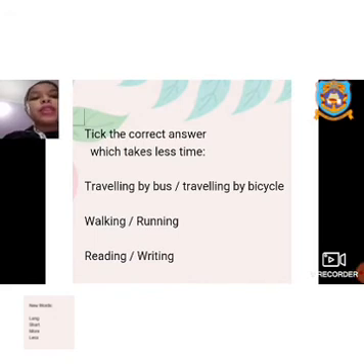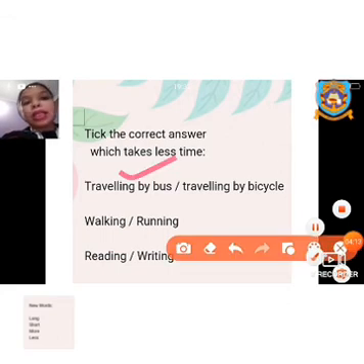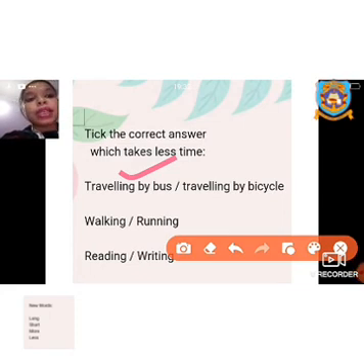Now here I have taken some more questions. Choose the correct answer which takes less time: traveling by bus or traveling by bicycle. Traveling by bus will take less time, because it has an engine and more speed than a bicycle. It will take less time to travel from one place to another. The second one is walking or running. Running is faster than walking, so it will take less time.